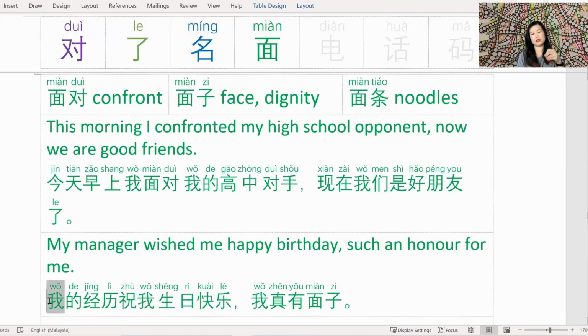Part of the reason why I struggled with coming up with an example to use 面子 is it can't be translated directly. In 中文, the way to express it is 我真有面子. But if you translated that directly to English, it just says I really have face, and you can't say that in English. It sounds weird. The closest way to express it is, oh, it was such an honor for me.